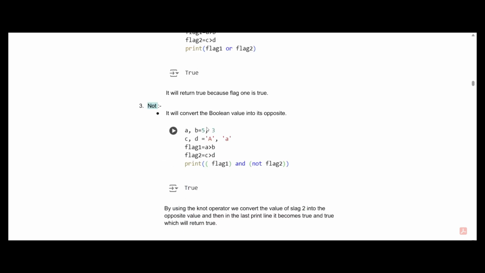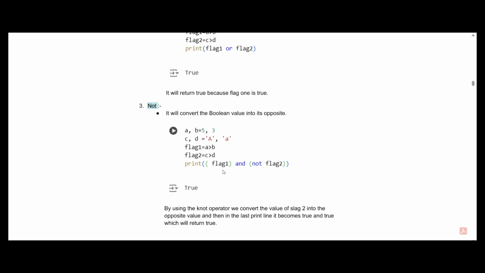Similarly, our third and last operator is the NOT operator. It is basically used to convert a boolean value into its opposite value. It means that if we have a boolean value of true and we use not on it, then it will convert it to false. Like here in the example, we have flag 1 as true and flag 2 as false, and we are using print flag 1 and not flag 2.